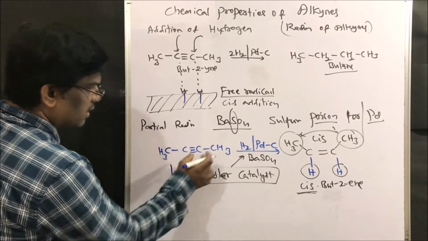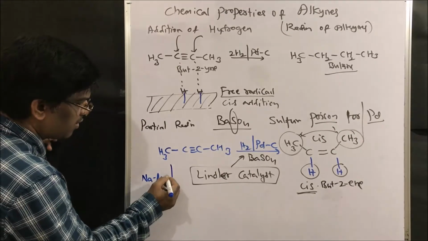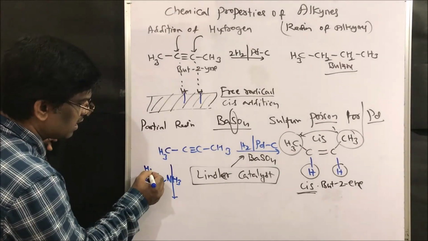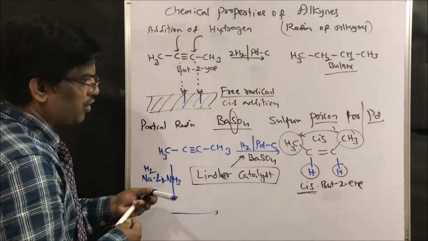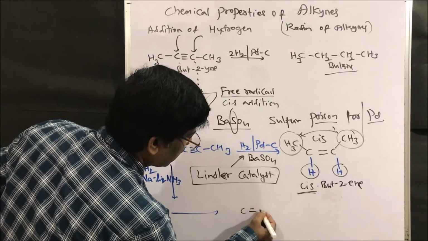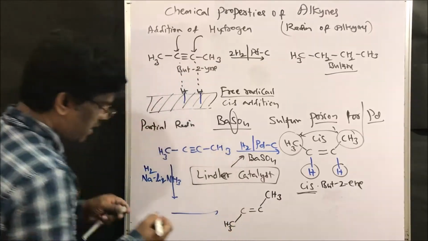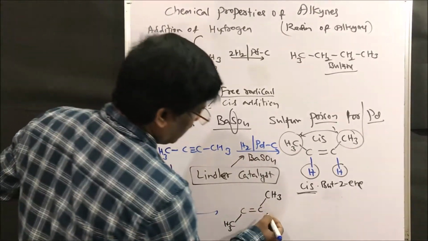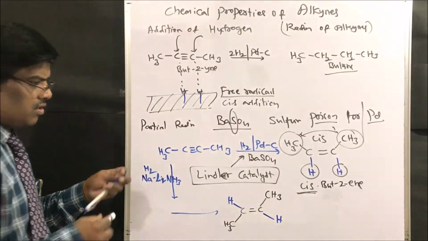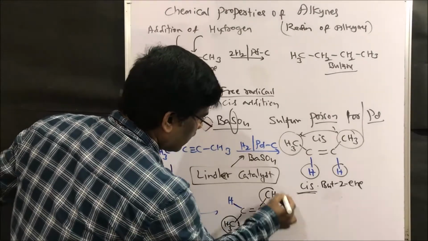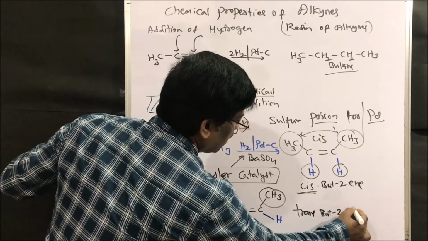If I use the same compound with sodium in liquid ammonia and hydrogen, I am going to get a trans alkene. This is a different mechanism, giving trans-butene.